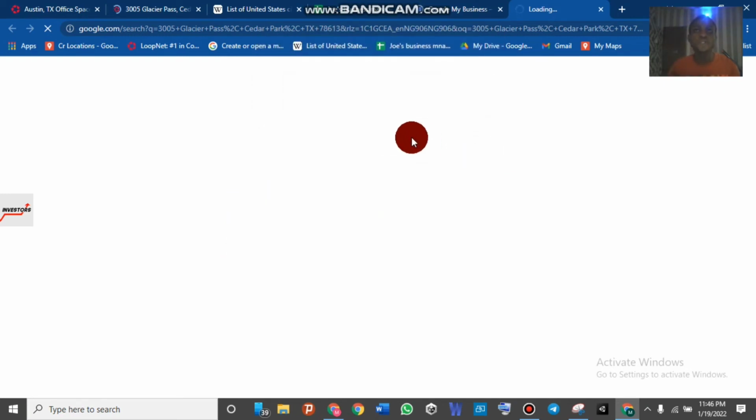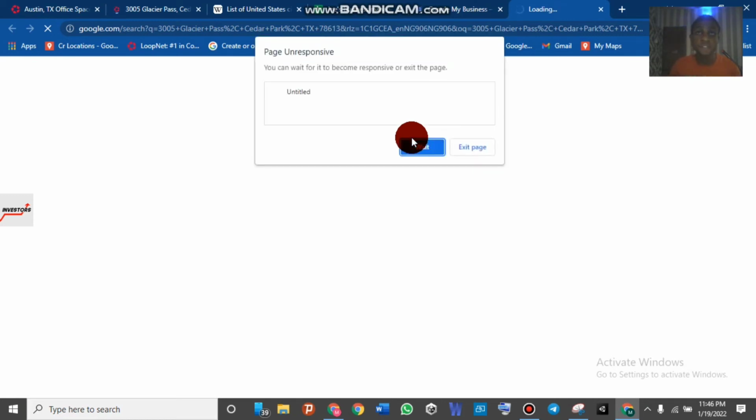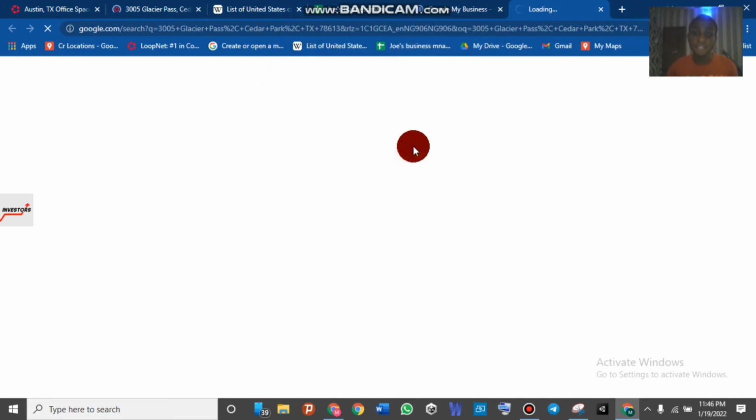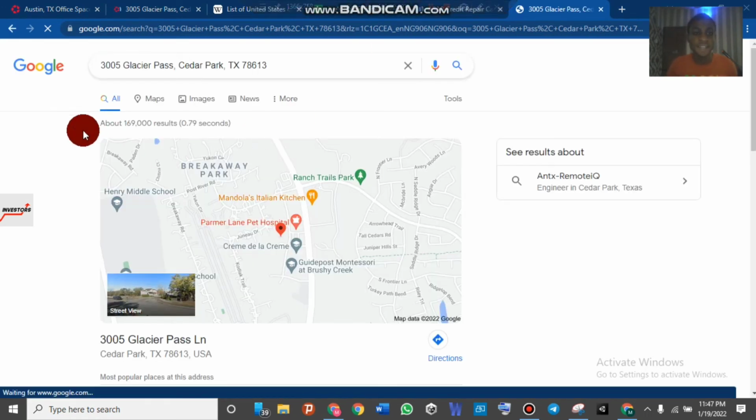So for you to be sure of yourself, make sure you get over to the googlemap.com, search the address, and then if you see the building of the location, the building that you saw in the loopnet.com, if you saw it on the Google map, then that makes it clear to you that the building is real. Then you can continue using your address on the Google My Business that you want to use it for.